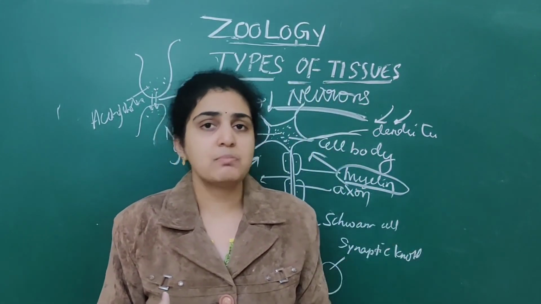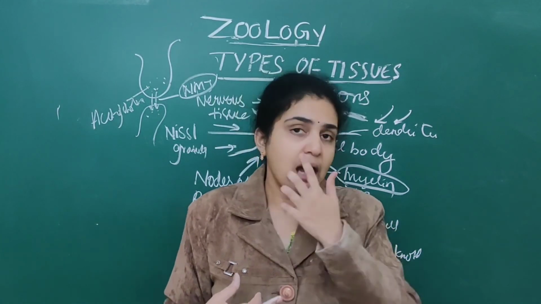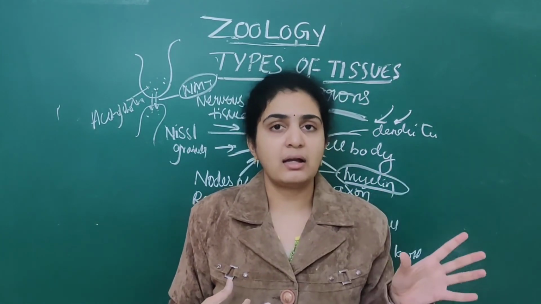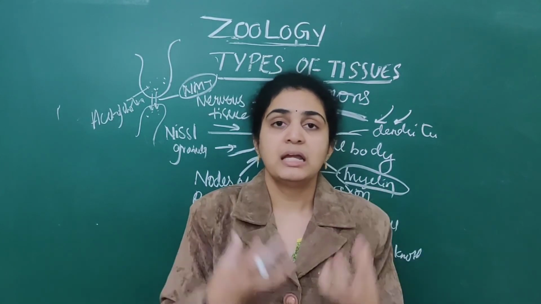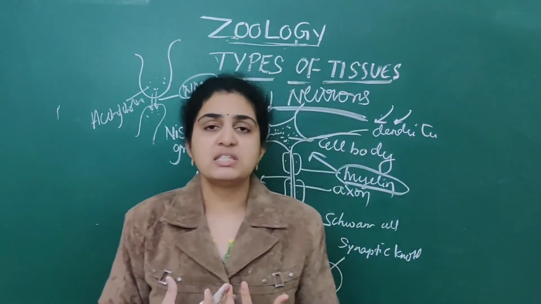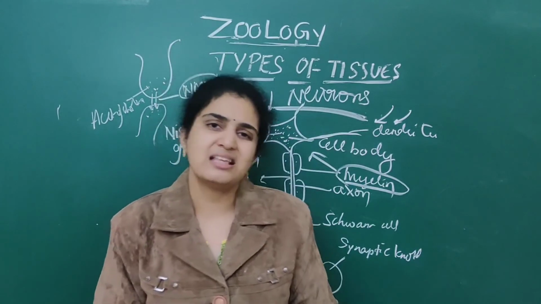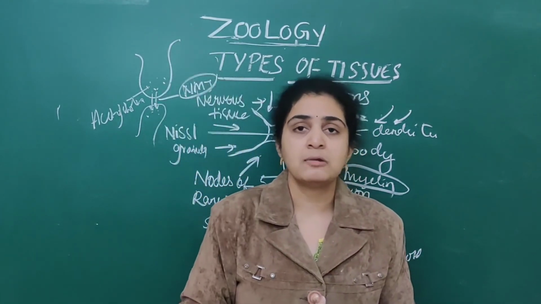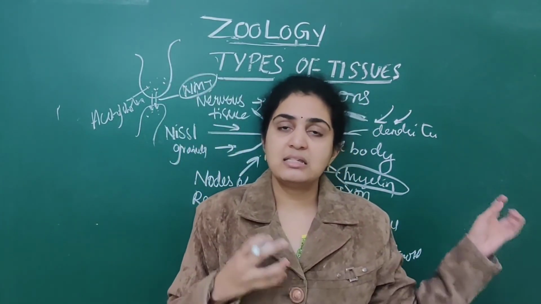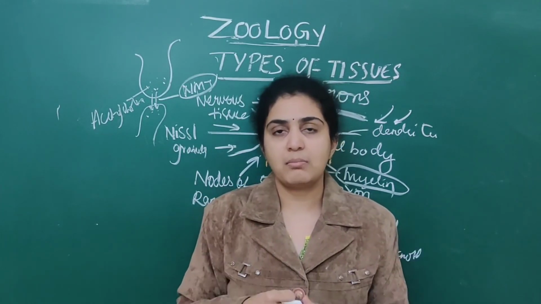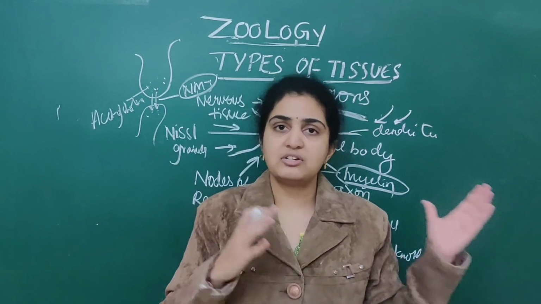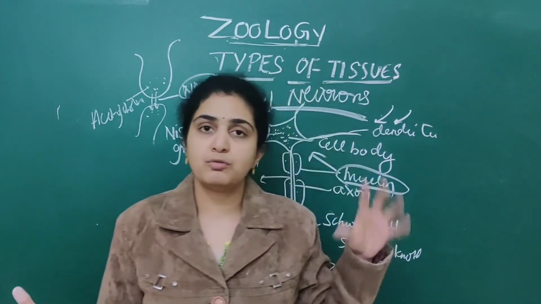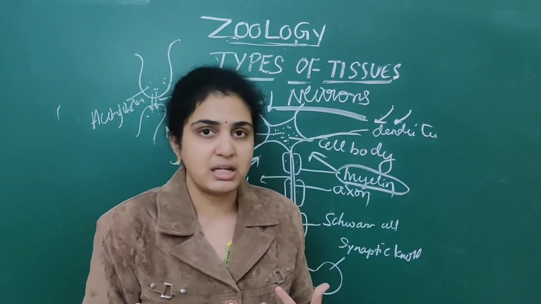When it comes to examples, the cardiac muscle example is the heart. The smooth muscle example given is the intestine or all the hollow visceral organs. Skeletal muscle, our hands, legs, all will come under this. And intercalated discs are a special feature of cardiac muscle. So we have dealt with the differences: voluntary, involuntary. If you prepare a flow chart, it will be very easy.